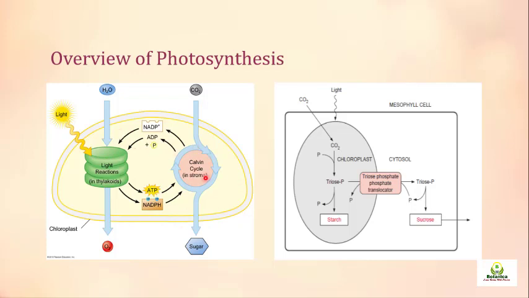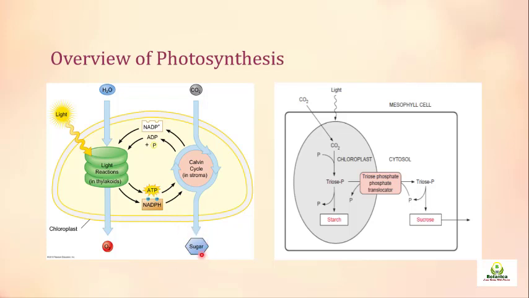So we have discussed the process of photosynthesis, but this term sugar does not mean that when carbon is extracted from the Calvin cycle, which is fixed from the atmosphere in the form of carbon dioxide, it is directly formed into sucrose or starch or any other sugar form which can be used.